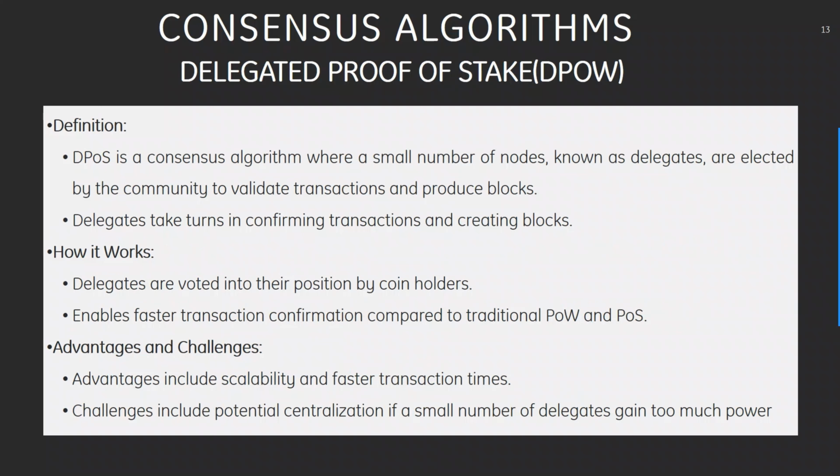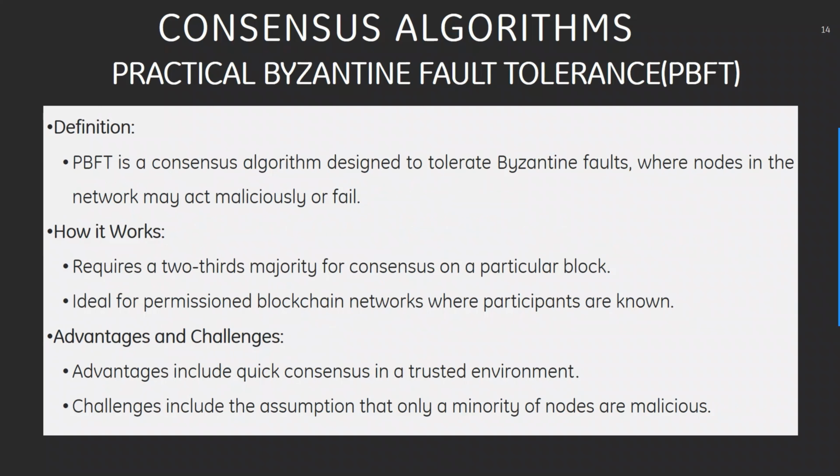How it works is delegates are voted into their position by coin holders, which enables faster transaction confirmation compared to traditional POW and POS. What are the advantages and challenges? Advantages include scalability and faster transaction times. Challenges include potential centralization if a small number of delegates gain too much power.